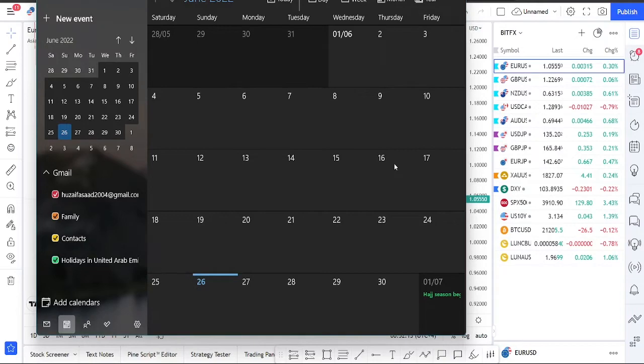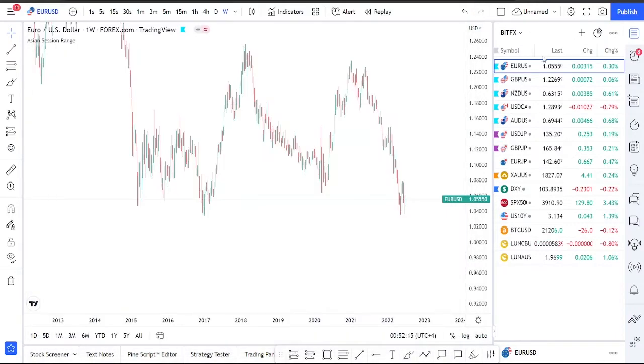We'll be going for the weekly outlook of EURUSD, GBPUSD, NZDUSD and USDCAD. So let's start off with EURUSD.